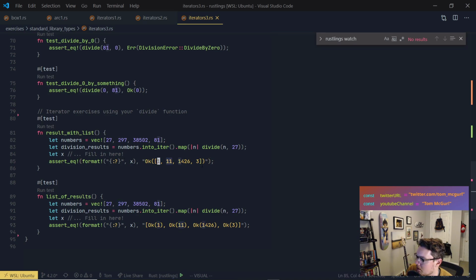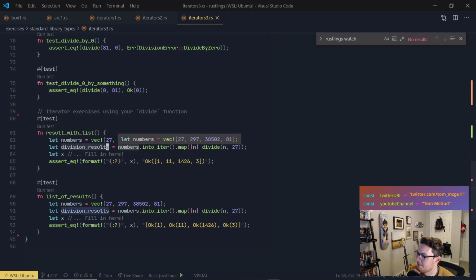Interesting. So I guess this divided by 27s. Wow, interesting. Okay. Anyway, let's try out filling in x.